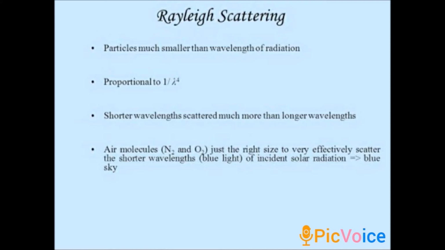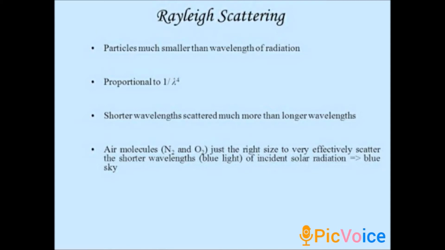According to this law, among VIBGYOR, which color possesses the shortest wavelength? Yes, it is blue. And which one possesses the greatest wavelength? It is red. So blue possesses the shortest wavelength, and red possesses the longest wavelength. According to this law, the shorter wavelength color, blue, is scattered much more than the red color.